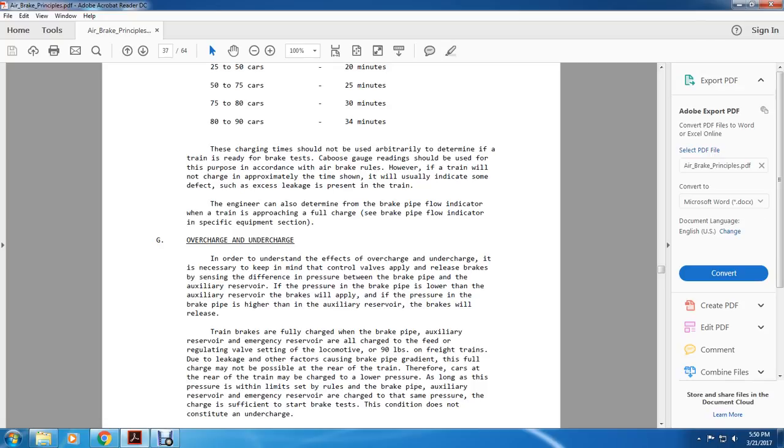Train brakes are fully recharged when the brake pipe, auxiliary reserve, and emergency reserve are all charged with the feed of the regulating valve, with the setting of the locomotive at 90 pounds. The rate of train leakage is a factor causing the brake pipe gradient. The full charge must not be expected at the rear of the train.